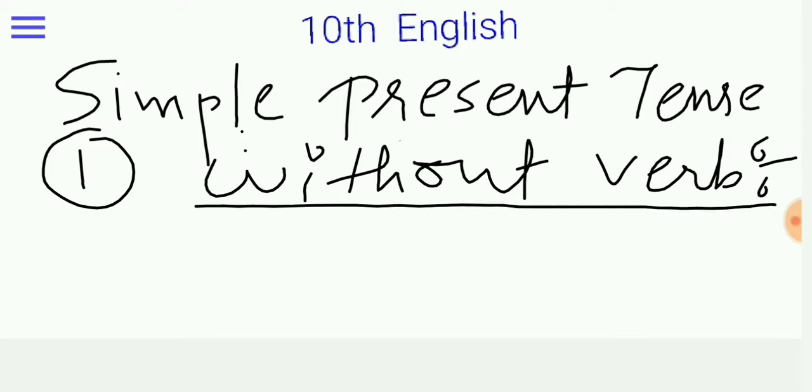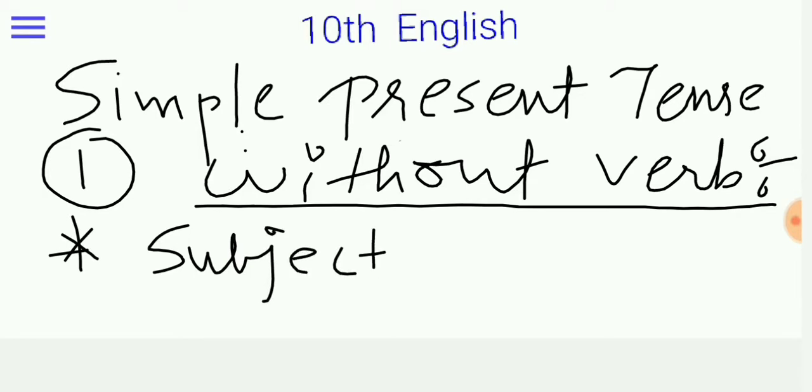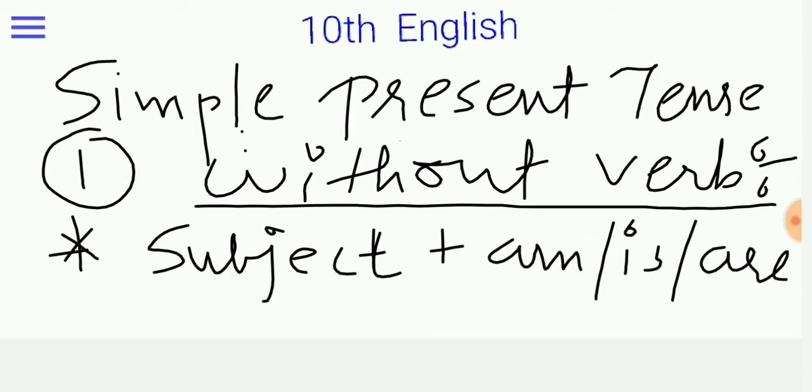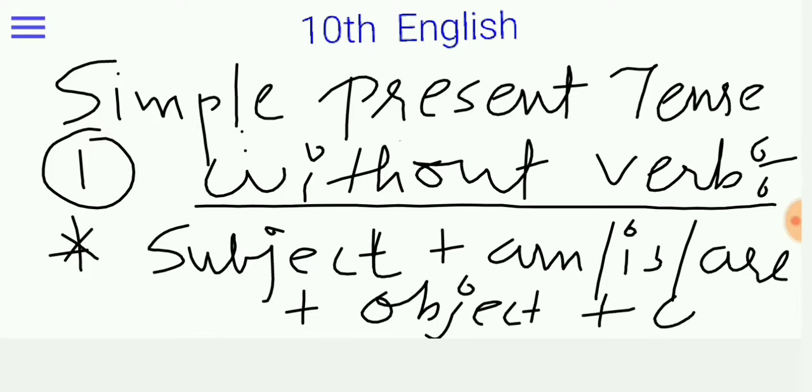Okay, so in without verb, the structure is: subject plus am, is or are plus object plus other words. So it's our structure, right?